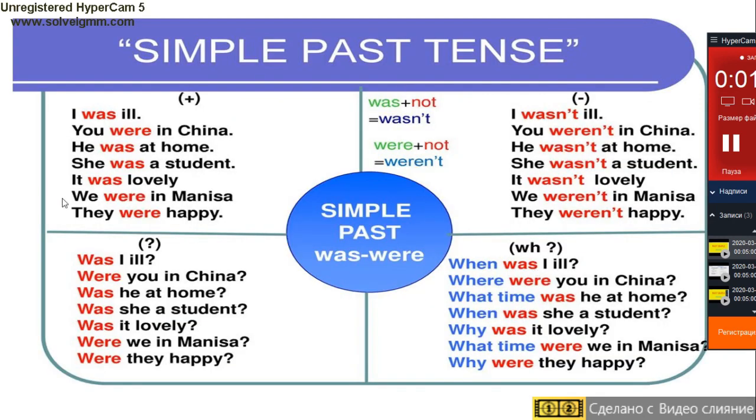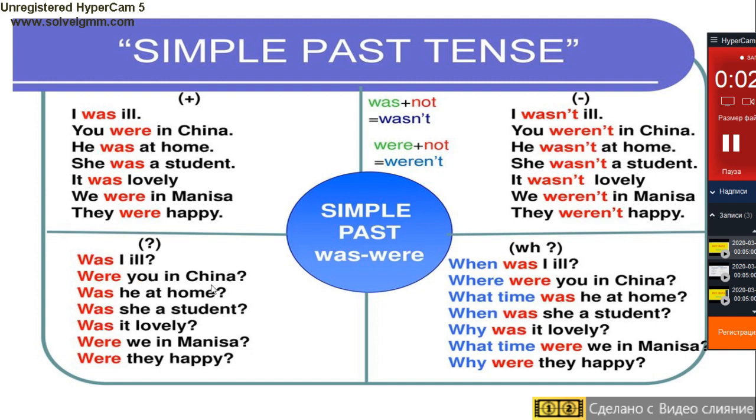Now, the next table. Here, we can see the same, the positive and negative forms. But what I want to tell you, I want to pay your attention to these interrogative sentences. Was I ill? Were you in China?